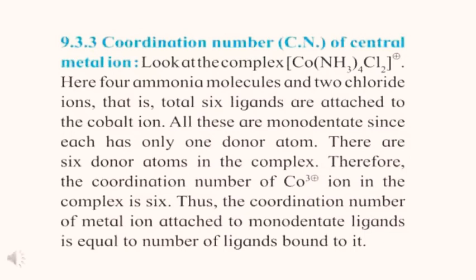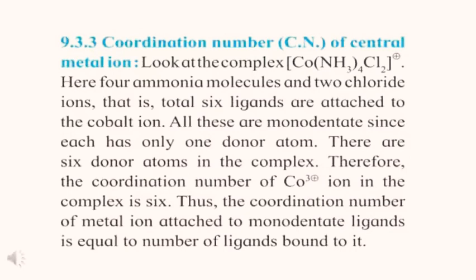Coordination number of the central metal ion. Look at the complex [Co(NH3)4Cl2]+. Here there are 4 ammonia molecules and 2 chloride ions, a total of 6 ligands, attached to the cobalt ion.